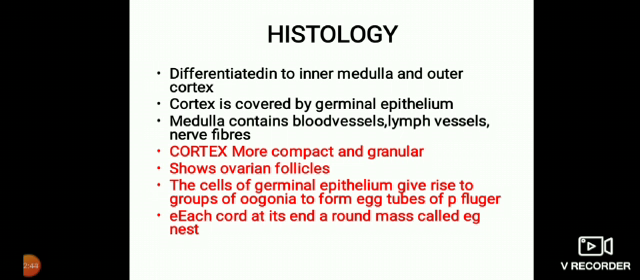Histologically, each ovary is differentiated into medulla and cortex. Germinal epithelium, which covers the cortex, produces eggs. Medulla contains blood vessels, lymph vessels and nerve fibers. Cortex is more compact and granular. It shows ovarian follicles. I told you the follicles have stages like primary follicle, secondary follicle, tertiary and mature follicle.